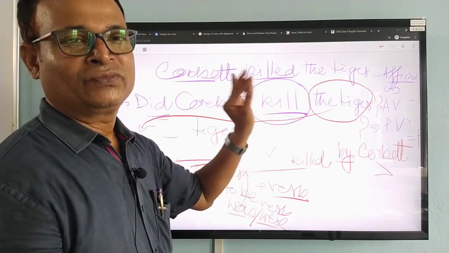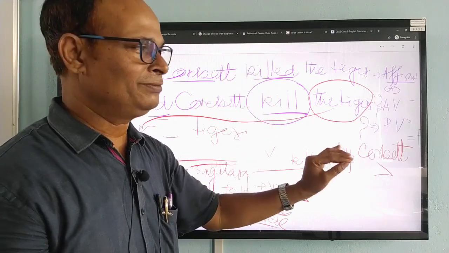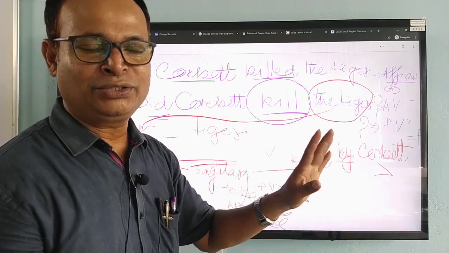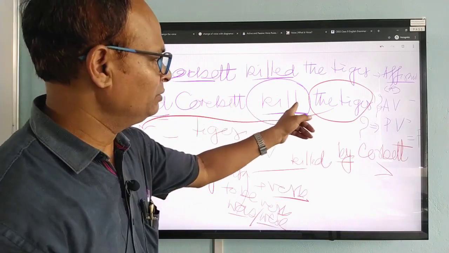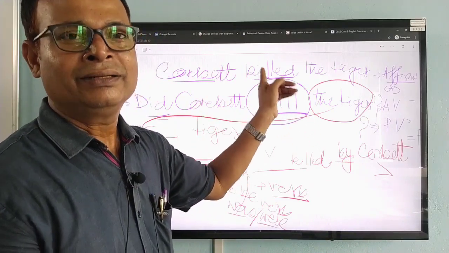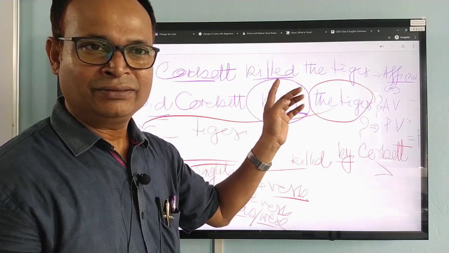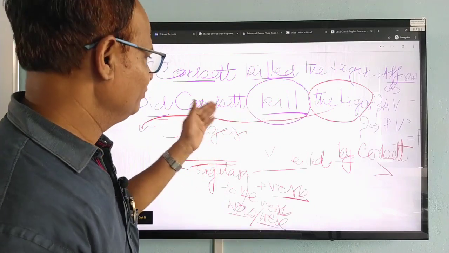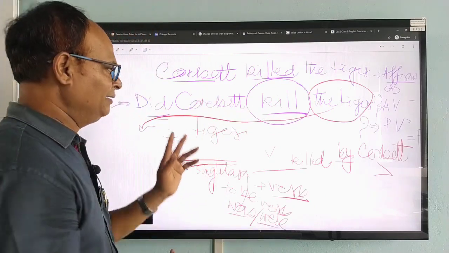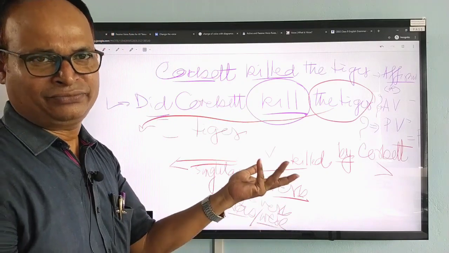Therefore, in order to make it a question, what will be there? You will have to go by the to be verb. So, how many to be verbs are there? 3 are there in the past tense. As we are talking about the past tense here, there are 2, was and were, and 3 in the present form.